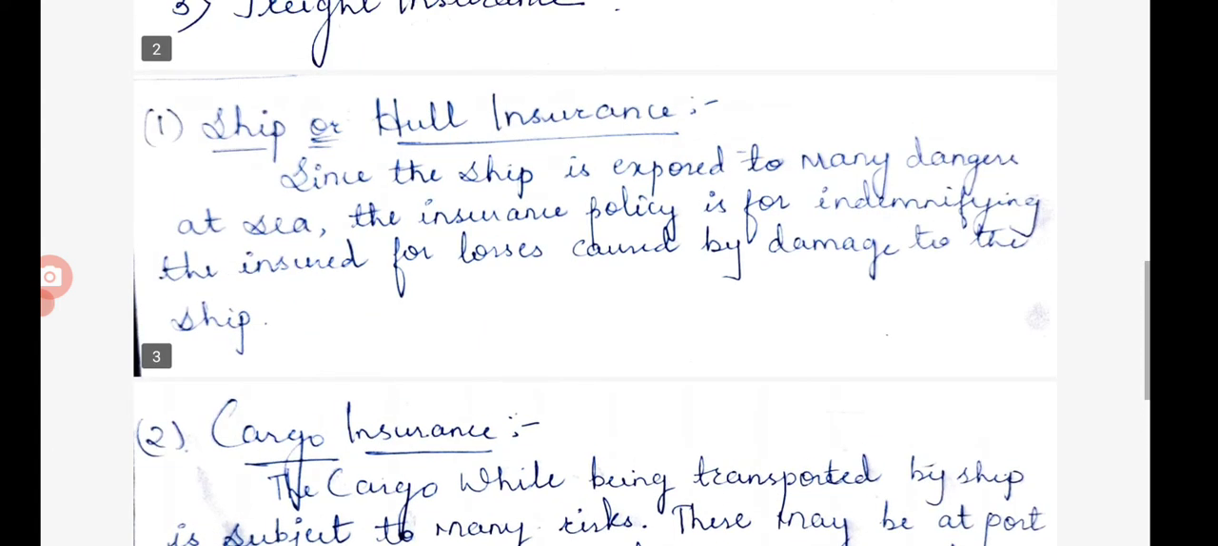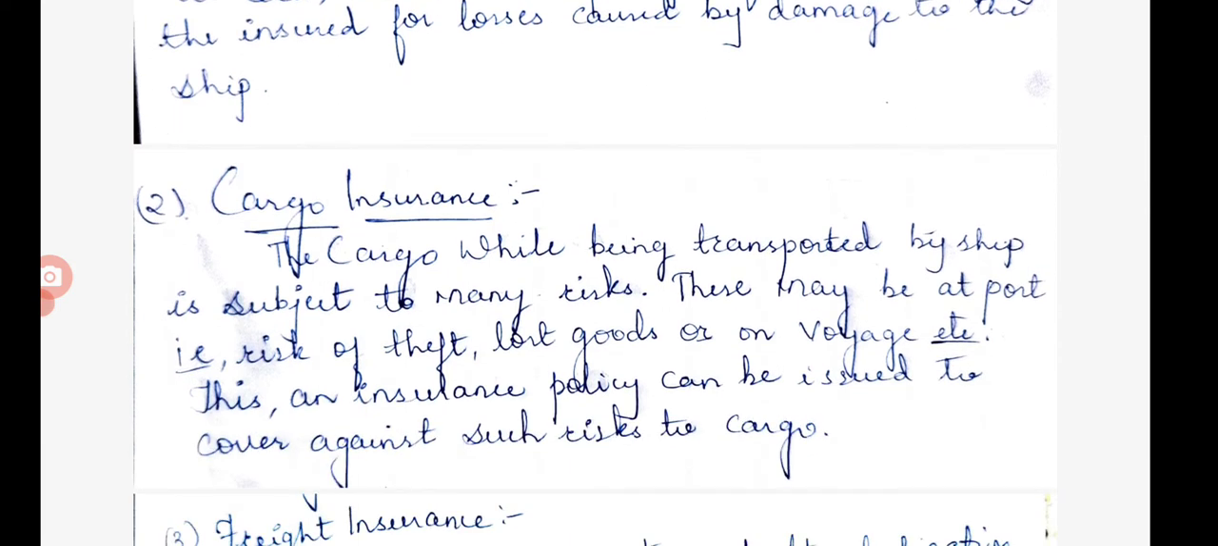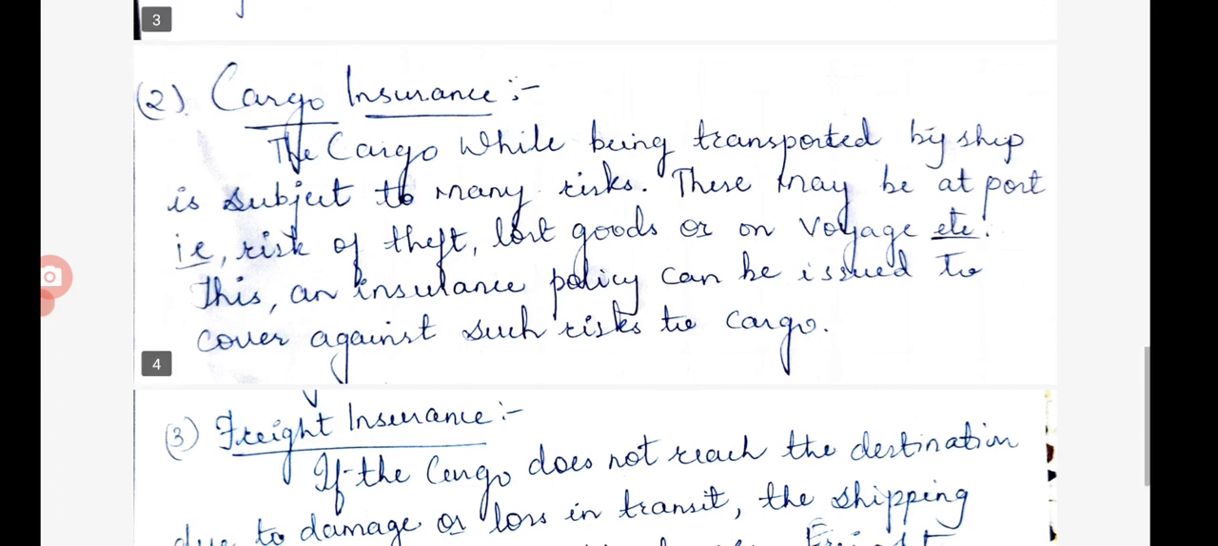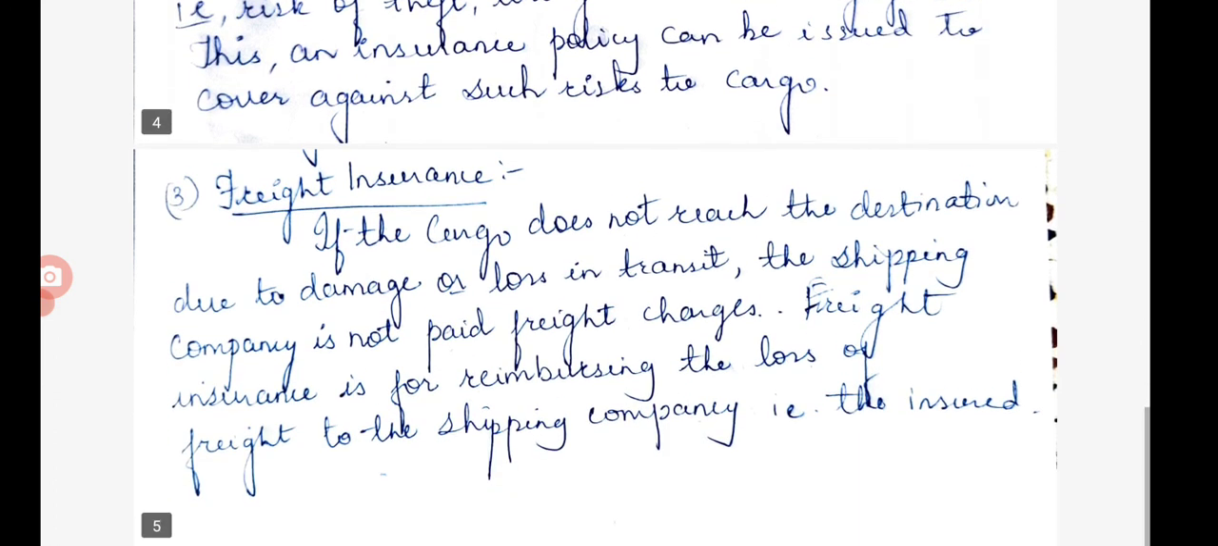The first insurance is for damage to the ship, and this is damage to the goods, that is cargo insurance. The cargo while being transported by the ship is subject to many risks. This may be at the port, risk of theft, lost goods or overage, etc. An insurance policy can be issued to cover against such risk to cargo. Okay, so cargo, understanding. Next, freight insurance.